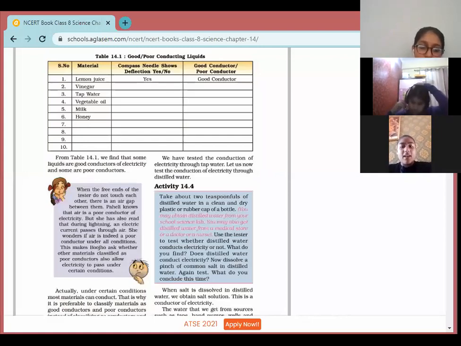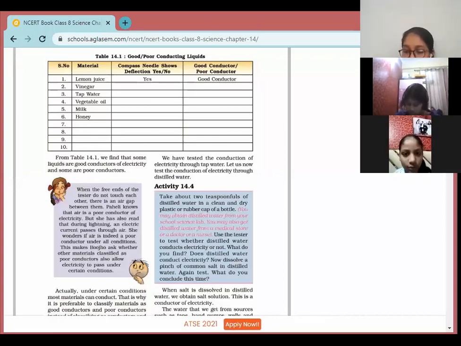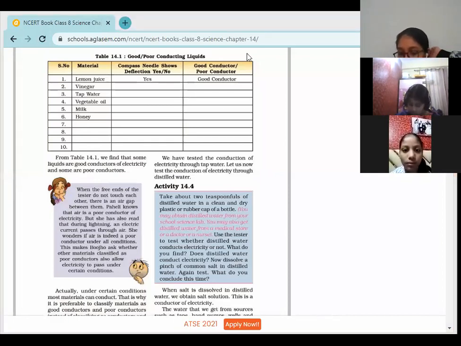Okay, ma'am. Take about 2 teaspoonful of distilled water in a clean and dry plastic or rubber cap of a bottle. You may obtain distilled water from your school science lab. You may also get distilled water from a medical store or a doctor or a nurse. Use the tester to test whether distilled water conducts electricity or not. What do you find? Does distilled water conduct electricity? Now dissolve a pinch of common salt in distilled water. Again test. What do you conclude this time?